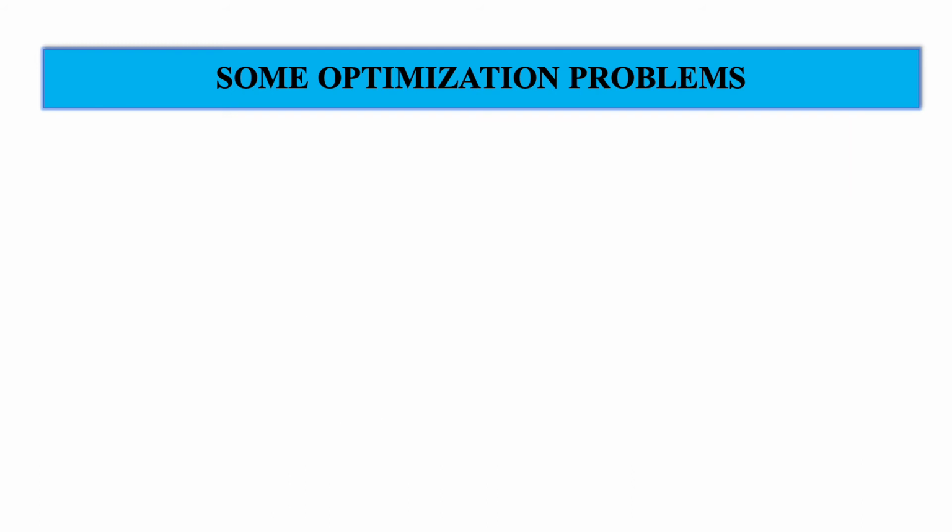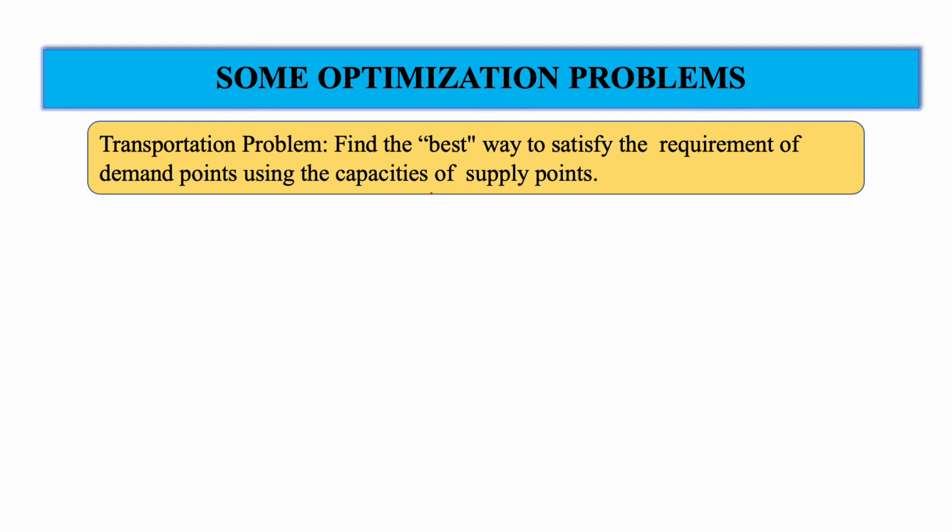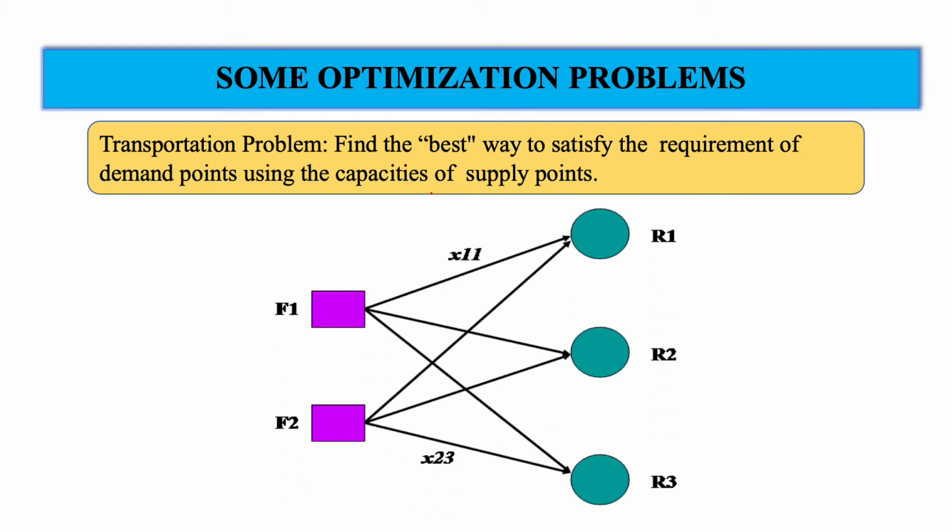So there is another interesting problem which is typically reported in optimization literature, and it is called the transportation problem. So here is the case of a company which is dealing with, say, agriculture related products.